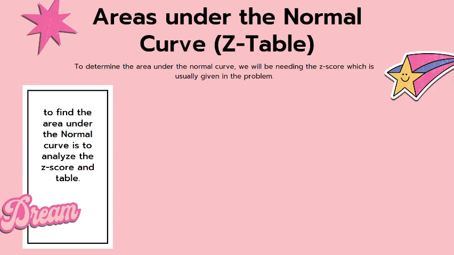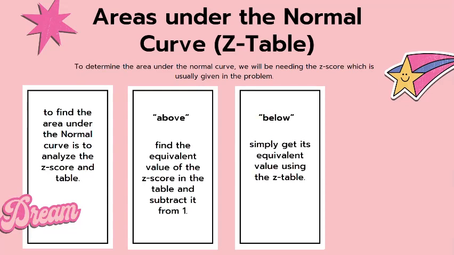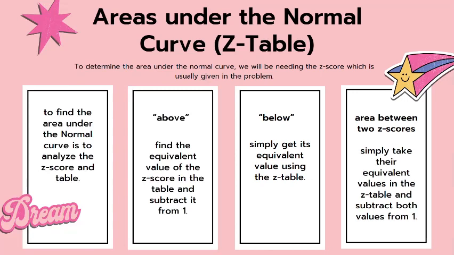Here are a few tips to keep in mind to make it easier for you to solve for the area under the normal curve. If the given z-score says above, you have to find the equivalent value of the z-score in the table and subtract it from 1. If the given says below, you simply get its equivalent value using the Z table. And lastly, if the given looks for the area between two z-scores, you simply take their equivalent values in the Z table and subtract the smaller from the larger.